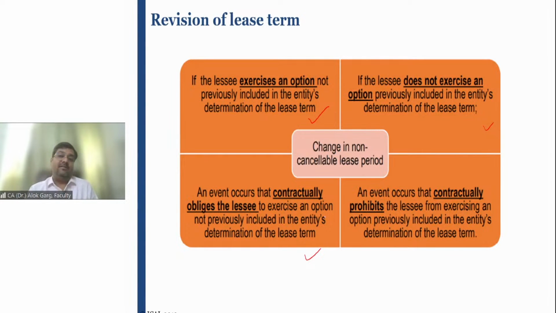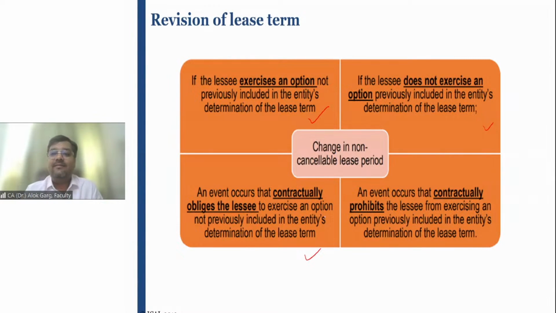Or an event occurs that contractually prohibits the lessee from exercising an option. For example, the lessee was having an office on the 8th floor, right? So the government has announced an airport in the vicinity of that office area. And as per the aviation authority rules, for example, within 1 kilometer of the airport, there should not be any building which is more than 4 stories. Of course, in that case, the top 4 floors have to be demolished. Of course, the government will give compensation to the owner. I'm not talking about that.